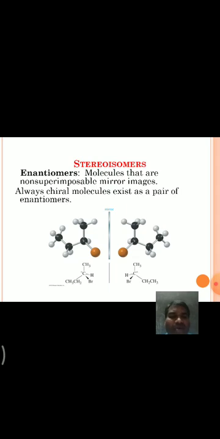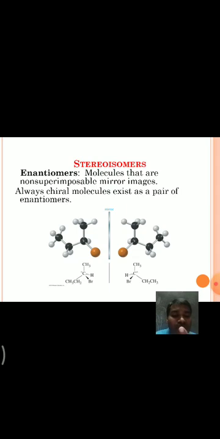Generally, chiral molecules always exist as a pair of enantiomers, because chirality means the molecule should not be superimposable on its mirror image. That means a chiral molecule is not superimposable on its mirror image, hence a pair should exist. That pair is said to be enantiomers.